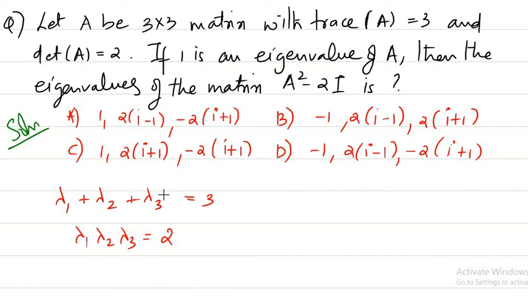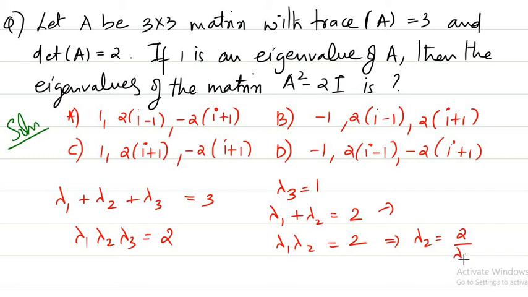So I can assume any one of these to be 1. Let's assume lambda 3 is 1. So we get lambda 1 plus lambda 2 is equal to 3 minus 1, that is 2. And from here we get lambda 1 times lambda 2 is 2. From this we need to solve for lambda 1 and lambda 2. We can assume lambda 2 is 2 by lambda 1, so this equation becomes lambda 1 plus 2 by lambda 1 is equal to 2. This we can solve further.